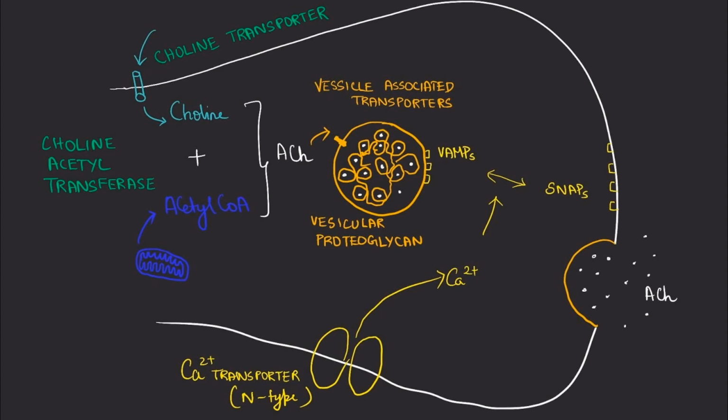Now, there are various ways in which certain pharmacological targets can act. The first is blocking the choline transporter by hemicholinium, blocking acetylcholine entry into the vesicles by vesamicol, and last, we can block the interaction between VAMPs and SNAPs by botulinum toxin.